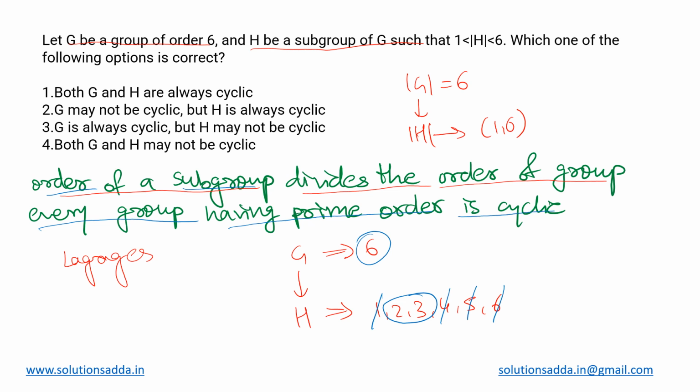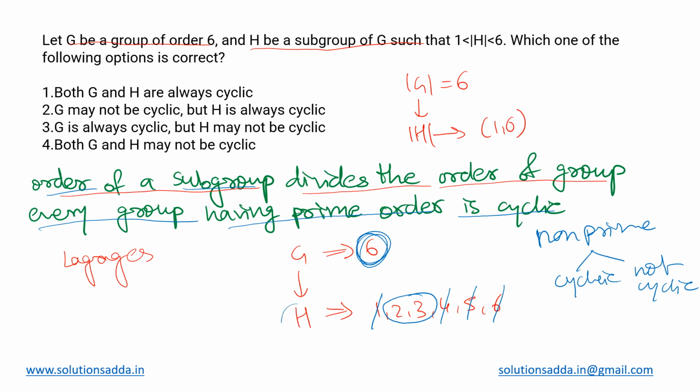But the converse of this statement is not true: if the order is non-prime, then we cannot say that it is not cyclic. In case of non-prime order, it may or may not be cyclic. Both are possible. So as we can see over here, the order of group G is 6, which is non-prime. So G may or may not be cyclic. We cannot say for sure.